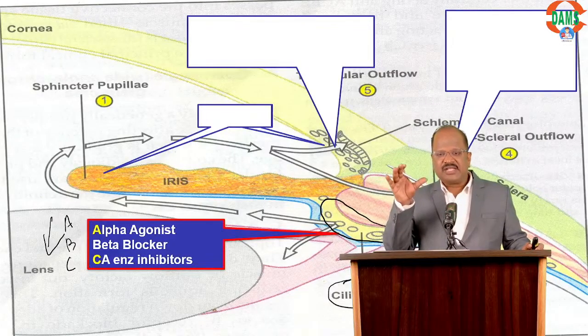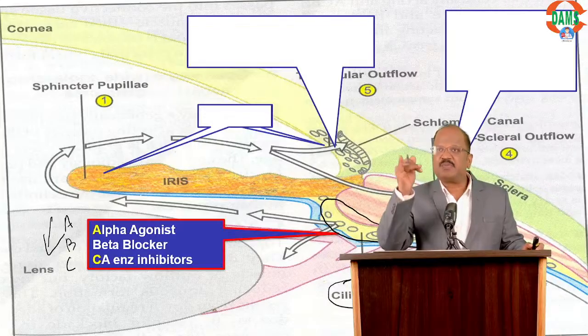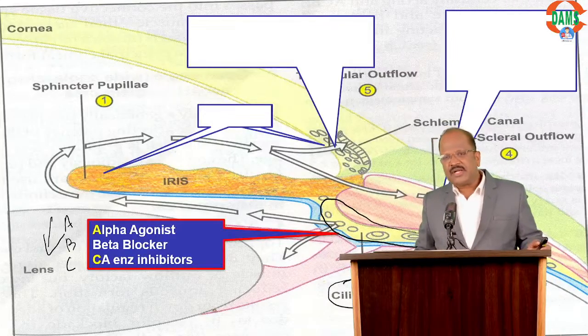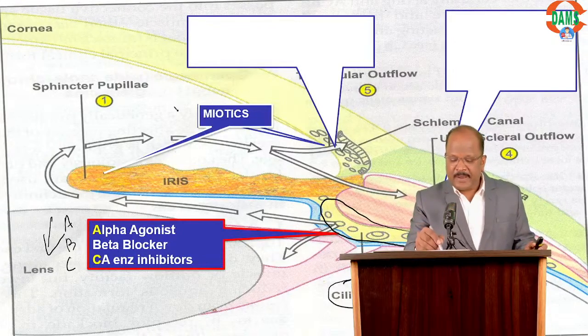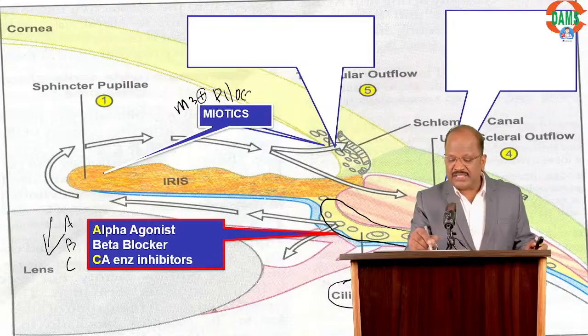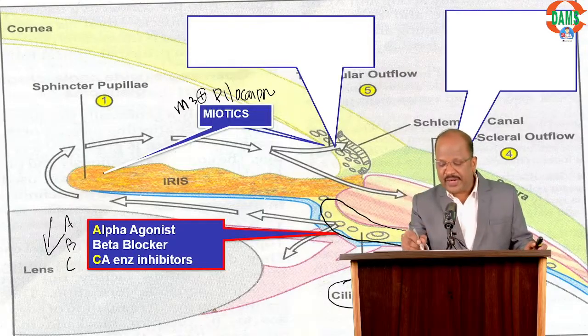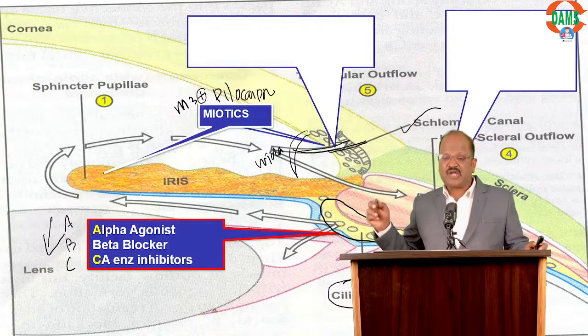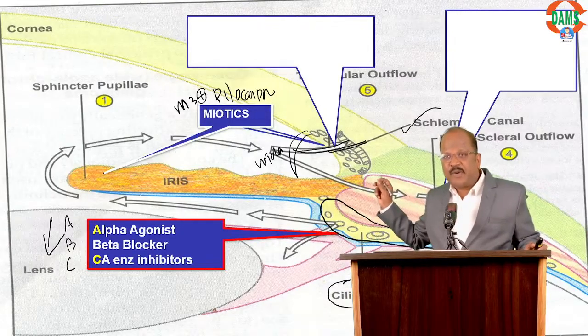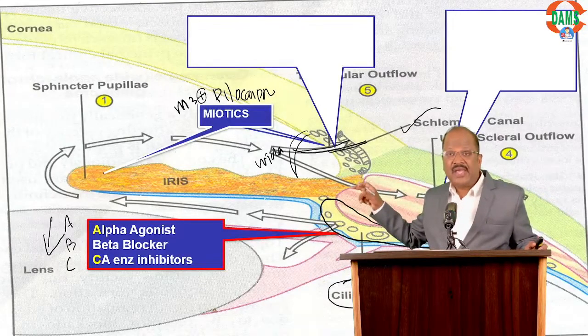These are acting on the ciliary body, decreasing aqueous production. Whereas some drugs are going to promote drainage. For example, I have M3 agonist called pilocarpine, a cholinergic drug going to cause miosis. By causing miosis, they are going to widen the angle of the anterior chamber, thereby promoting drainage across the trabecular meshwork. So, pilocarpine promotes drainage across the trabecular meshwork.